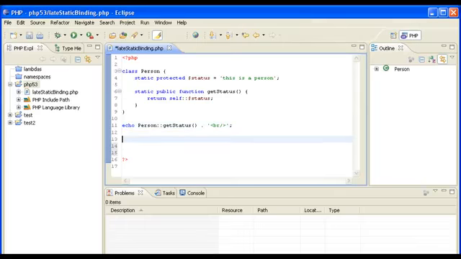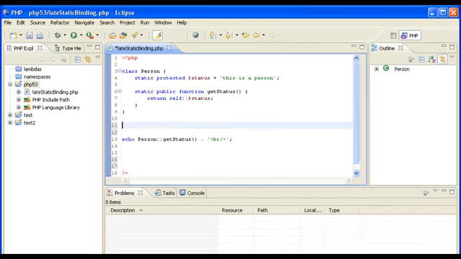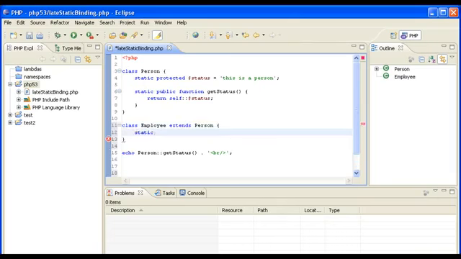Now, what if we were to add another class? Let's say Employee, which is a kind of person, therefore it extends Person, and it has its own static variable, $status, "This is an employee."